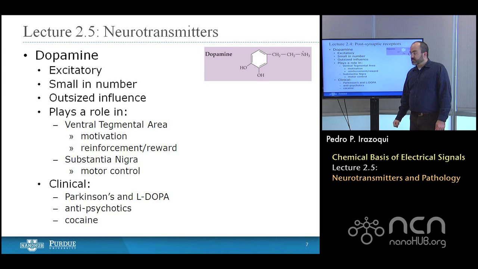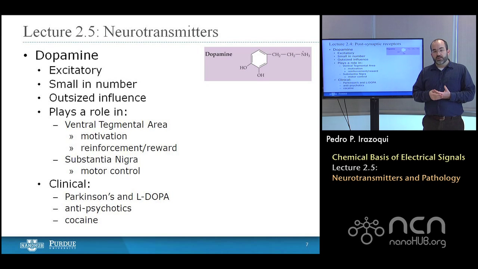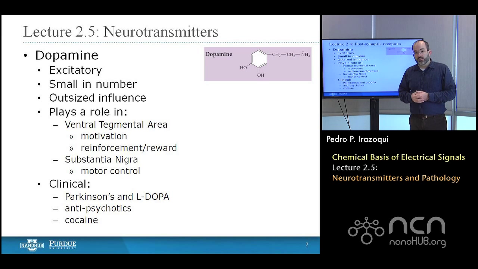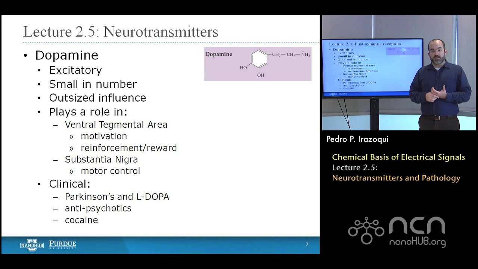Before, I want to mention something about the substantia nigra. We also talked when we were doing slices in the very first lecture of the brain. We were doing coronal slices, and we were looking at the caudate and the putamen and the globus pallidus, and I talked about how those nuclei are involved in the basal ganglia, which are in turn involved in locomotion. There's another nucleus called the substantia nigra, which is also a part of the basal ganglia or innervates the basal ganglia. And that nucleus can be divided into two parts, with the pars compacta, one of those two parts, projecting dopaminergic neurons to the caudate and putamen.